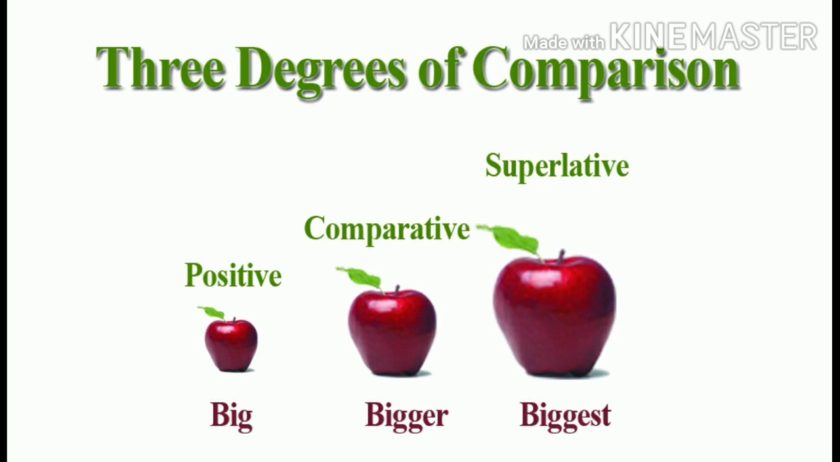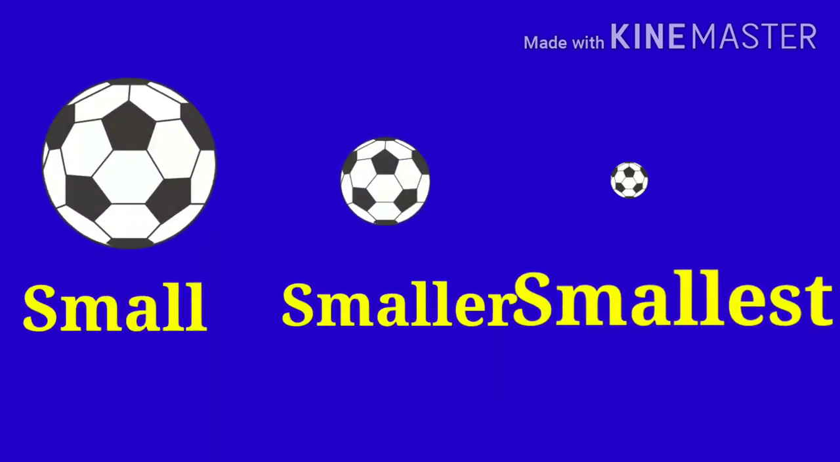Now look at the third one, biggest. This is superlative degree, that is the highest degree. When an adjective like biggest is used to compare more than two persons or things and indicating the highest degree of a quality, it is called superlative degree. Big, bigger, biggest.